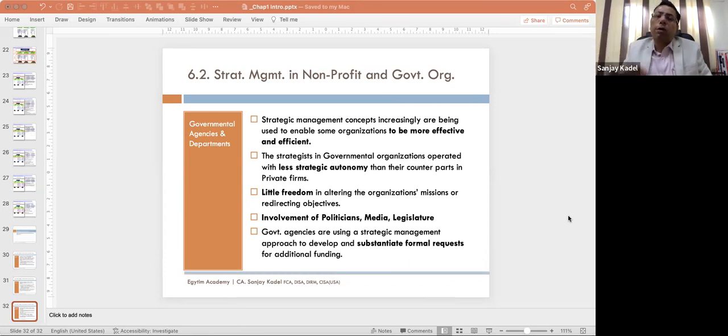Next comes business model. How you want to do this business? That is answered by the concept of business model. Okay. And then you have goals and objectives, which will talk about what kind of targets you want to set, because a vision or the mission cannot be achieved overnight. Then you will have to break this into a certain set of objectives and targets, isn't it? Milestones. So for that, we have goals and objectives.